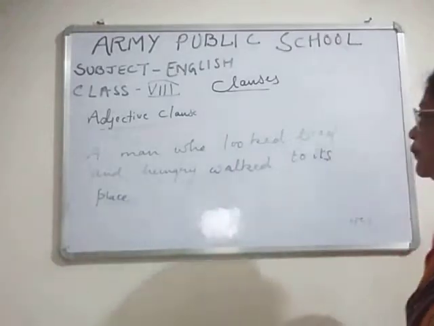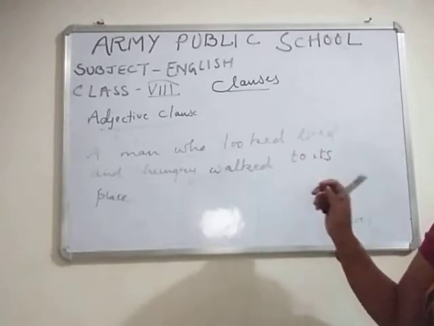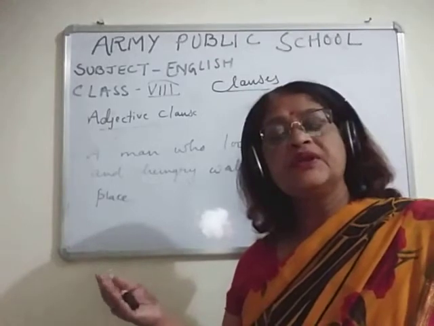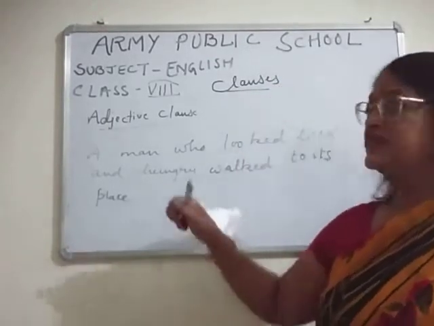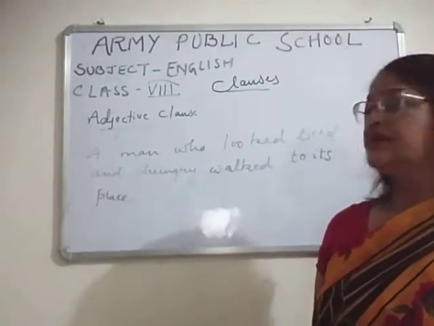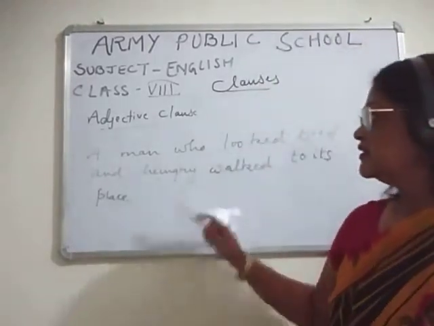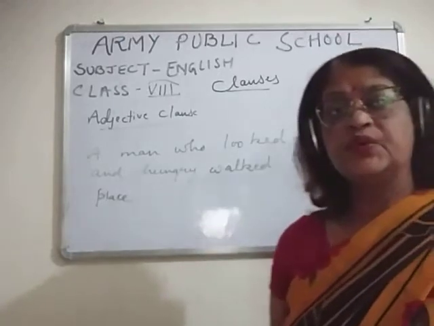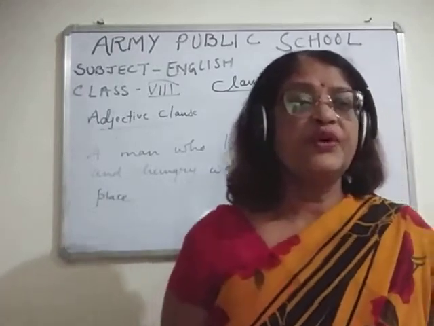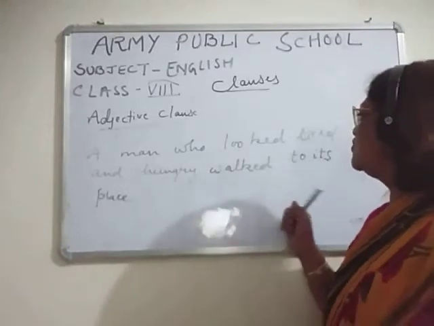Who looked tired and hungry. Now children, looked tired and hungry, that means tired and hungry is describing whom? It is describing who, and who is indirectly describing the noun man. Okay, so in fact tired and hungry is a word which is used to describe a man. So children, can you see what the adjective clause is here? Who looked tired and hungry.